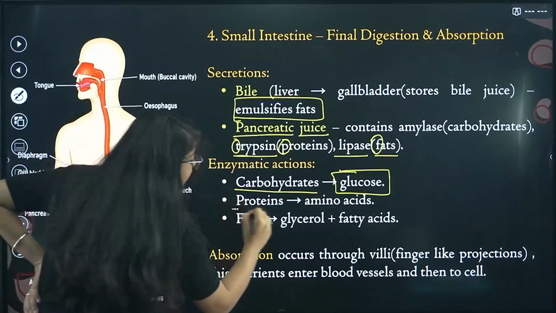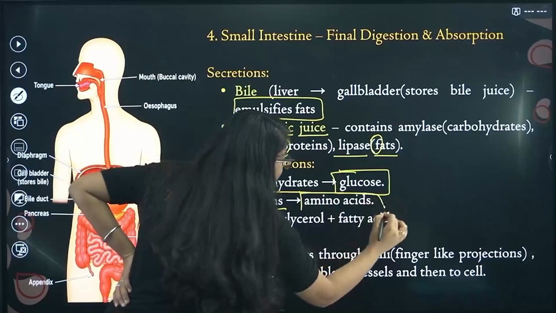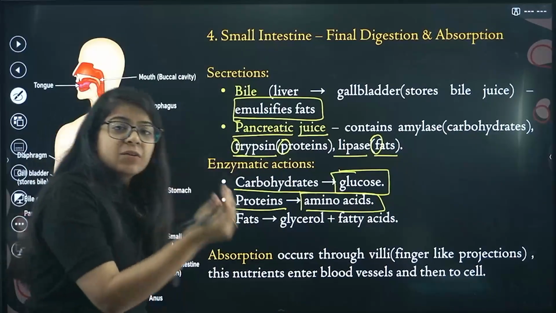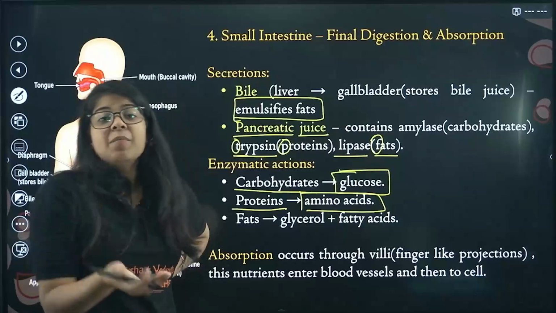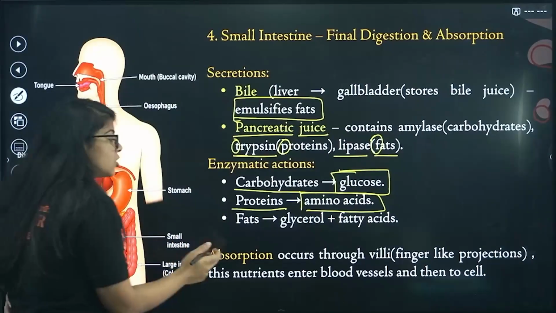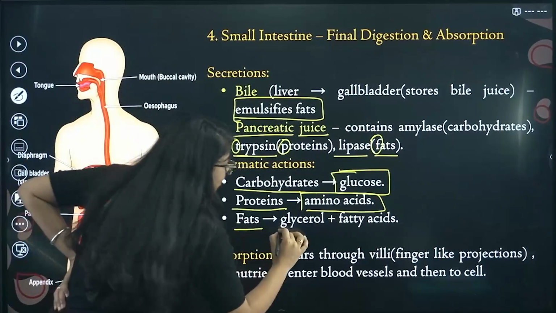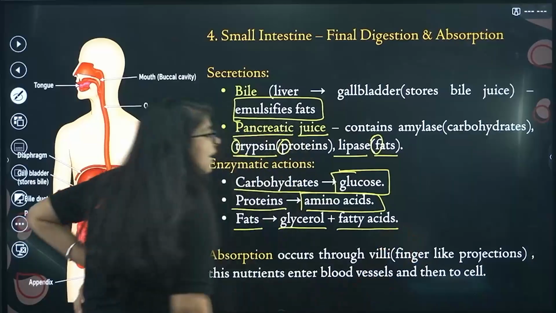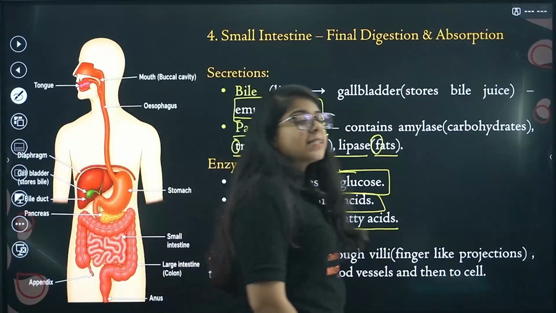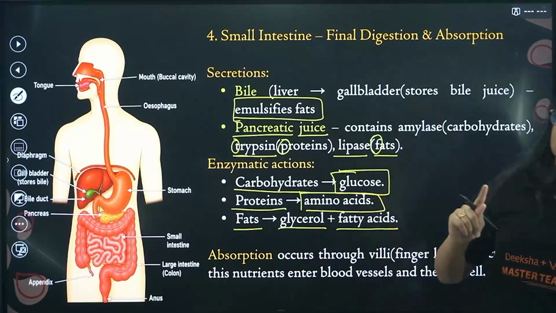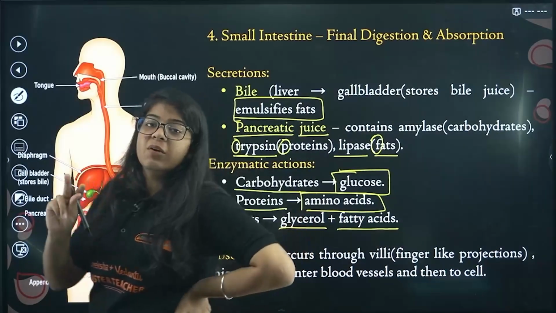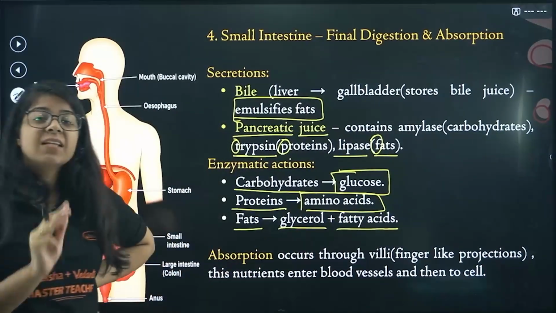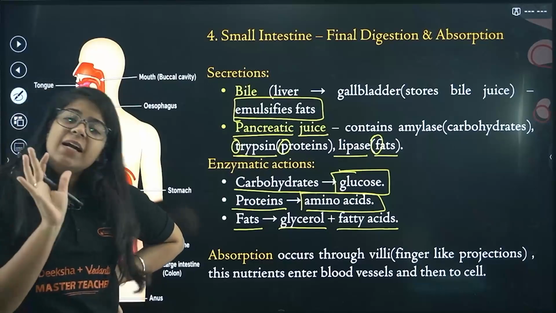Then proteins are converted into amino acids, which our body needs to produce energy, right, and fats are converted into glycerol and fatty acids. Done. These 3 things happen. The carbohydrates in your food convert into glucose, the proteins in your food are converted into amino acids, and the fat is converted into fatty acids and glycerol.